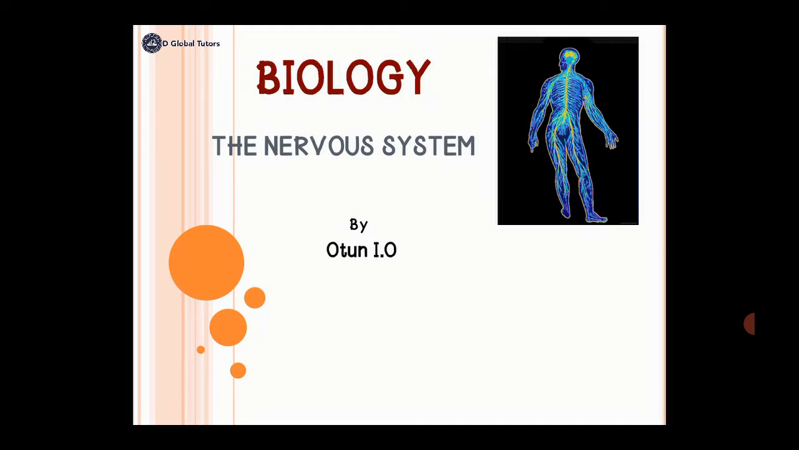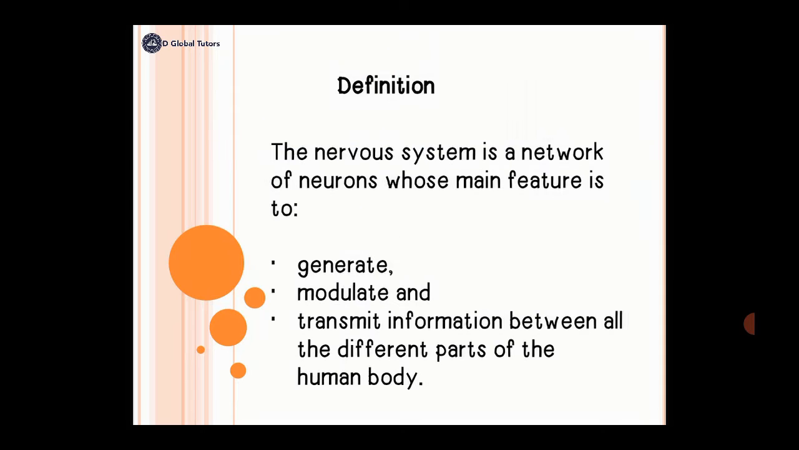And the topic I'll be taking in biology is the nervous system. The nervous system. Okay, what is the nervous system? The nervous system is a network of neurons whose main feature is to generate, modulate, and transmit information between all parts of the human body.